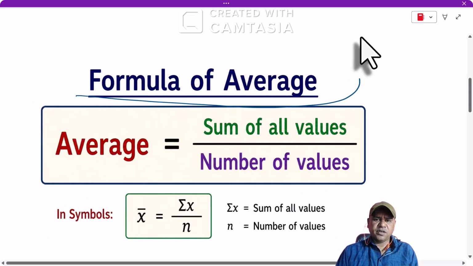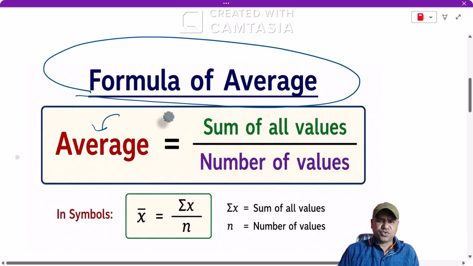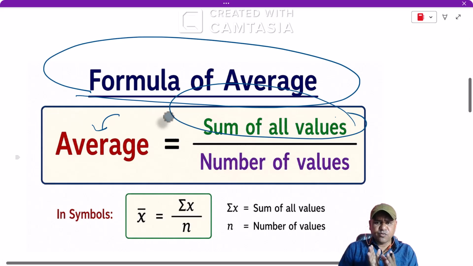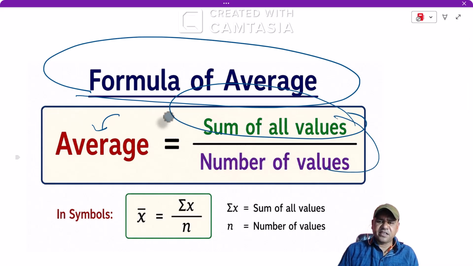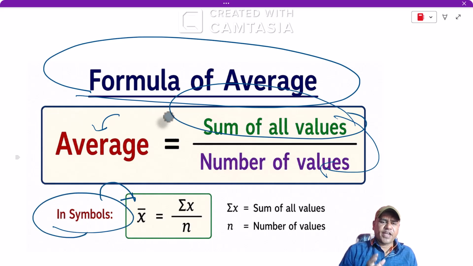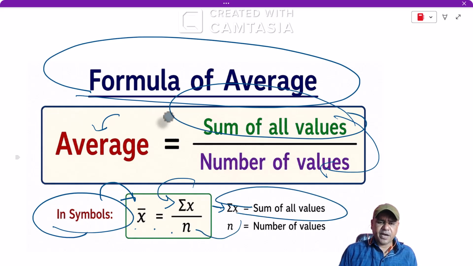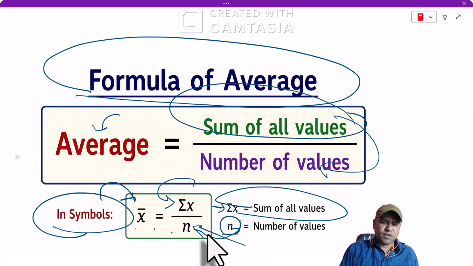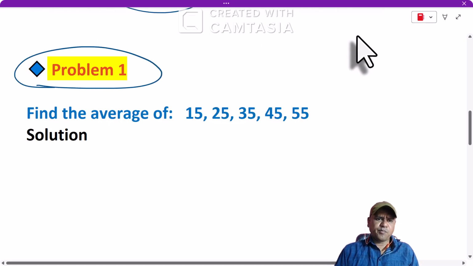The formula for the average, we can calculate it as average is equals to sum of all values, means group of values जितने भी है उसको sum up करना है, addition करना है और divide करना है number of values से। कितने numbers है वो number से हमको divide करना है। तो in symbolic form the formula of average, that is x bar, can be written as the summation of x divided by n। और यहाँ पे summation of x means जितने भी numbers है ग्रुप में उसका sum होगा और divided by जो n है, that n is nothing but the total numbers in the group। तो इस तरह से we can easily find out the average of the numbers by putting their values in this formula, that is x bar is equals to summation of x divided by n।